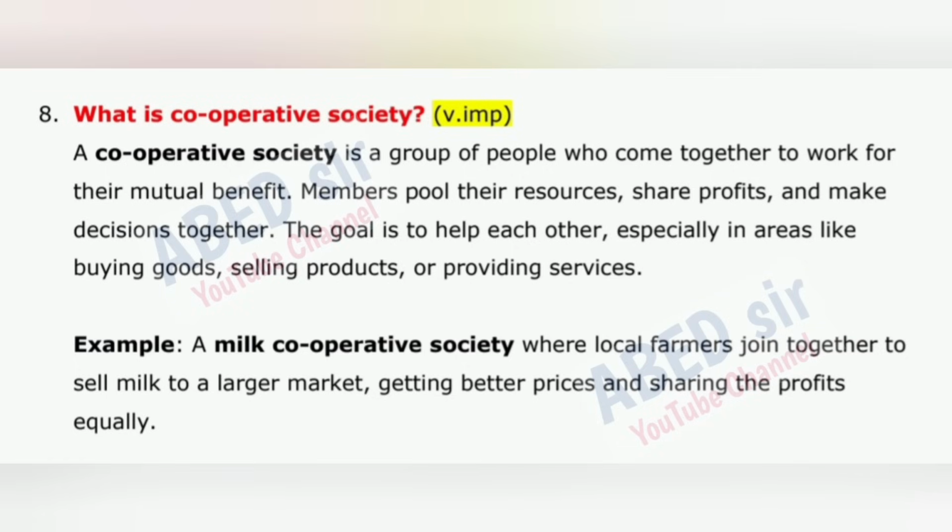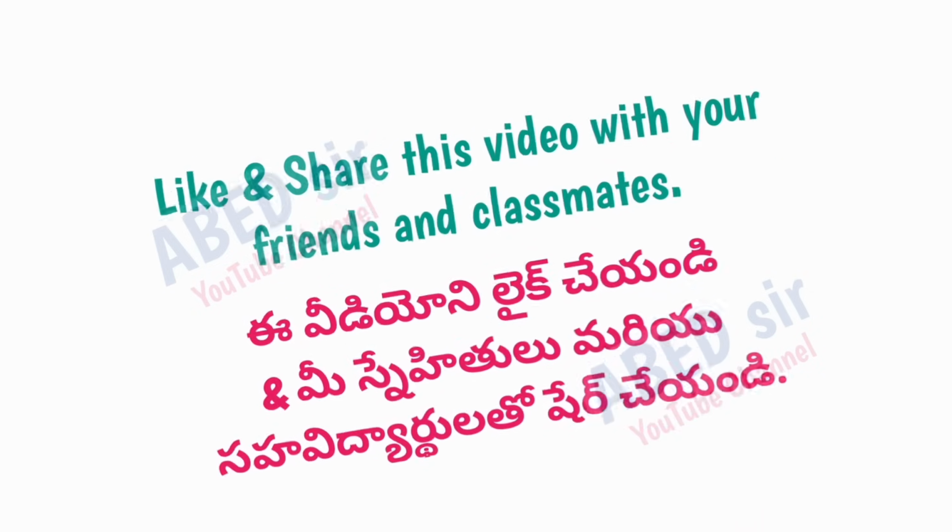What is cooperative society? A cooperative society is a group of people who come together to work for their mutual benefit. Members pool their resources, share profits, and make decisions together. The goal is to help each other, especially in areas like buying goods, selling products, or providing services. Example: a milk cooperative society where local farmers join together to sell milk to a larger market, getting better prices and sharing the profits equally. Next important question is 9.